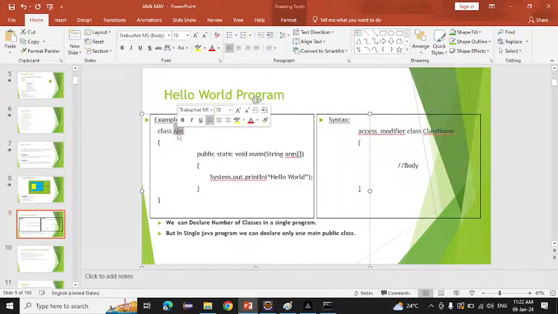After that, ABC is what? ABC is a class name. ABC is my class name here. After that, from here our class is starting, and here our class will end. Here, what is this thing? This is the body, or we can say this is a method I have declared here. This is called the main method.